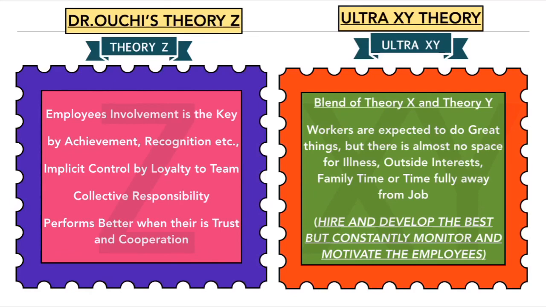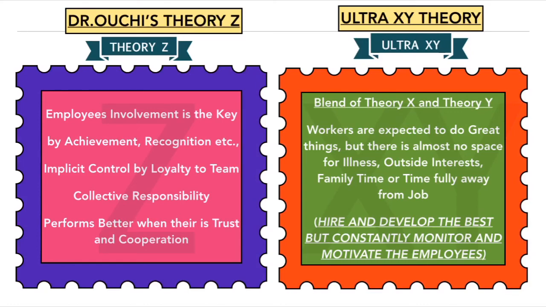Coming to theory Z, which is the Japanese management style introduced by Dr. William Ouchi. Dr. William Ouchi's theory Z assumes that employee involvement is the key to success in the organization, through achievement, recognition, etc. They have implicit control through loyalty to the team, and a collective responsibility where they share the work among the team and take the whole responsibility. They perform better when they are trusted and have good cooperation in a team. So this is all about theory Z, a Japanese management style.